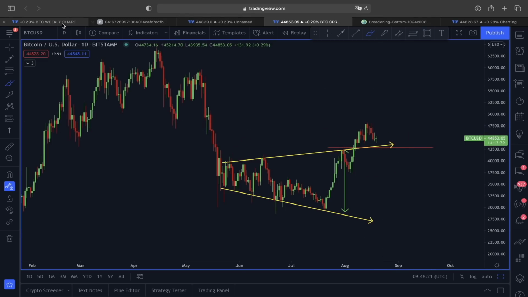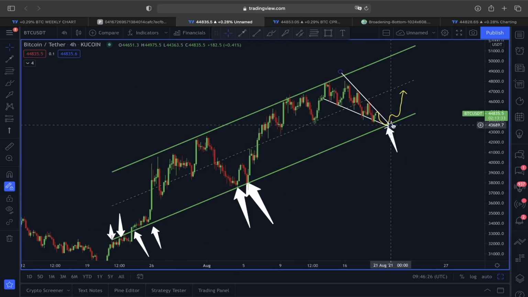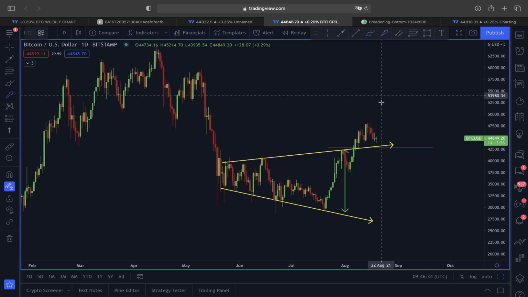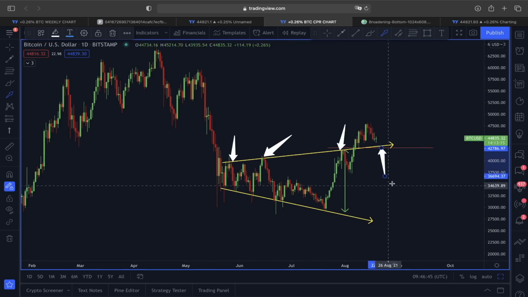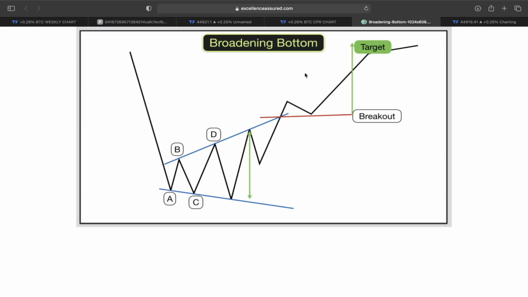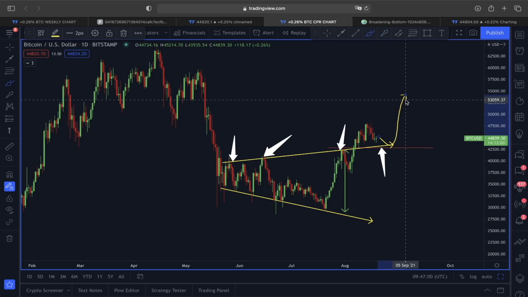So that's why before we even come towards this 0.382, right around this 42,000, we have some strong line of support from this ascending channel, and price is also forming this falling wedge, and also a strong line of support from the upper line area of this broadening bottom. The line which previously acted as a resistance could be the line that acts as support for Bitcoin, just like here as shown in the example. Because if this is an actual retest, then after this retest around this price range of 42 to 43,000, we could be preparing for another movement to the upside.